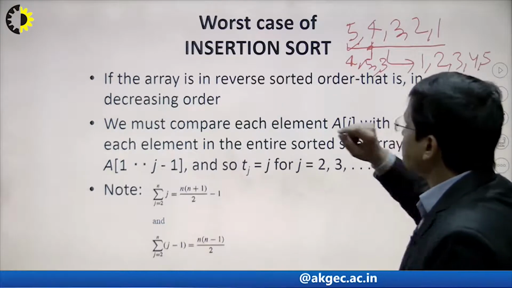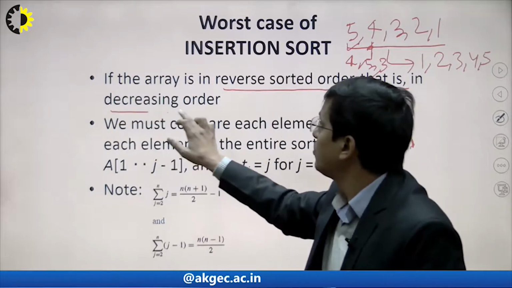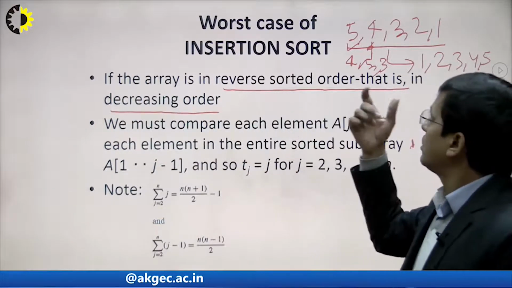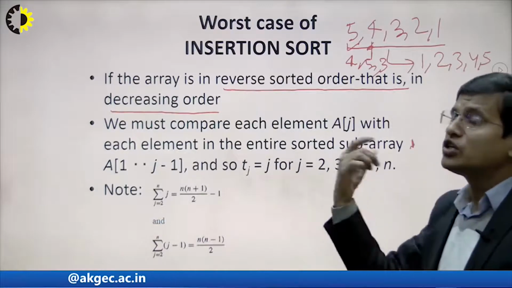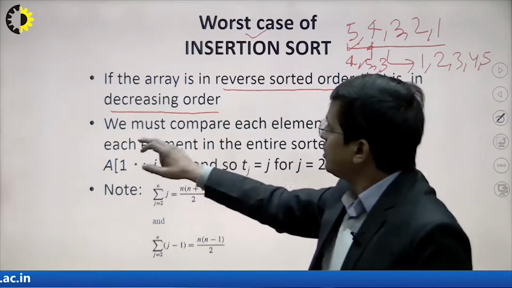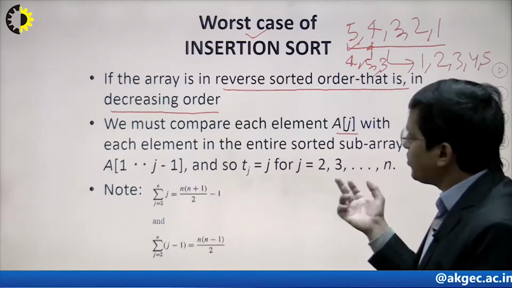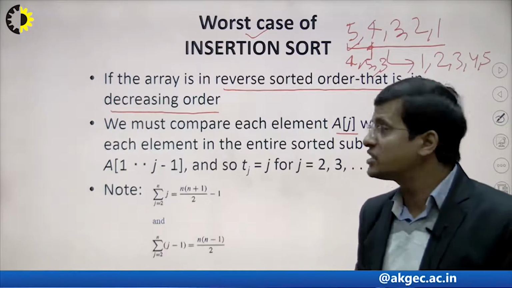So this is the main condition if you are trying to sort increasing to decreasing or decreasing to increasing. In this case, the insertion sort will take the worst case. So we must compare with each element aj, because the inner loop is executed the maximum number of times.